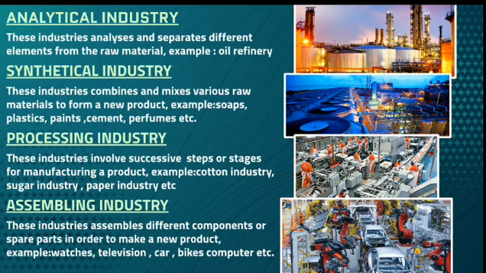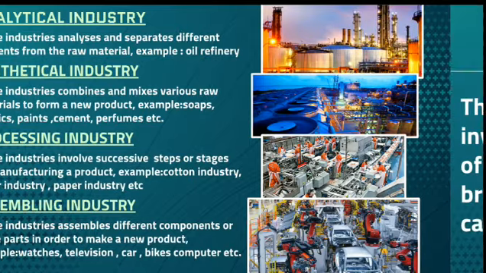So we have this assembling industry. These industries assemble different components or spare parts in order to make one single product or a new product. So it assembles all the spare parts. It attaches all the spare parts together in order to form or manufacture one single product. For example, it can be automobiles, it can be laptops, it can be mobiles, it can be television, it can be cars, it can be bikes, whatsoever. These are all coming under assembling industry.